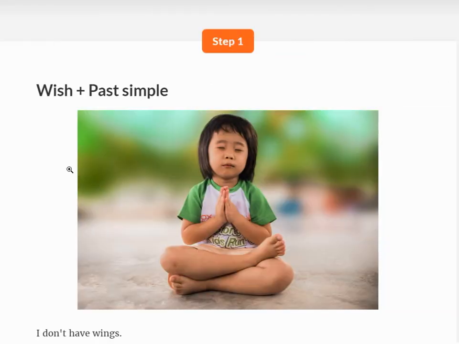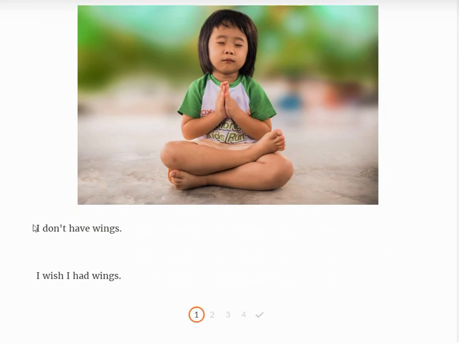First, if we want to use wish to talk about the present, we'll use the verb wish plus the past simple. For example, he says, I don't have wings. I wish I had wings. So I wish I had wings would be a wish about the present. And we use the past simple, had, in the verb after wish.